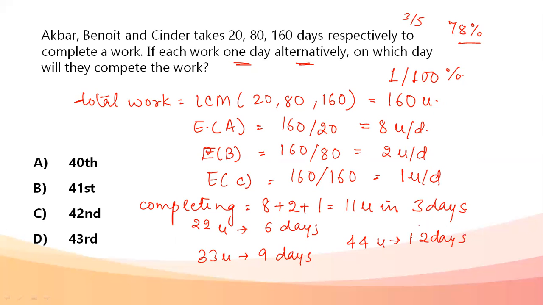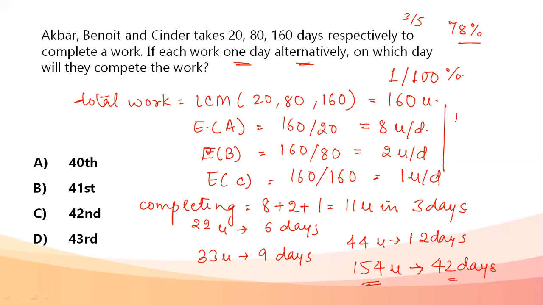So until where do I have to consider? I will consider up till 154 units that they're going to complete in 42 days. They're going to complete 154 units in 42 days. We can go on doing the multiplication, we can go on increasing the days, and we can see how much work is being completed in that many days. So 154 units they have done in 42 days.